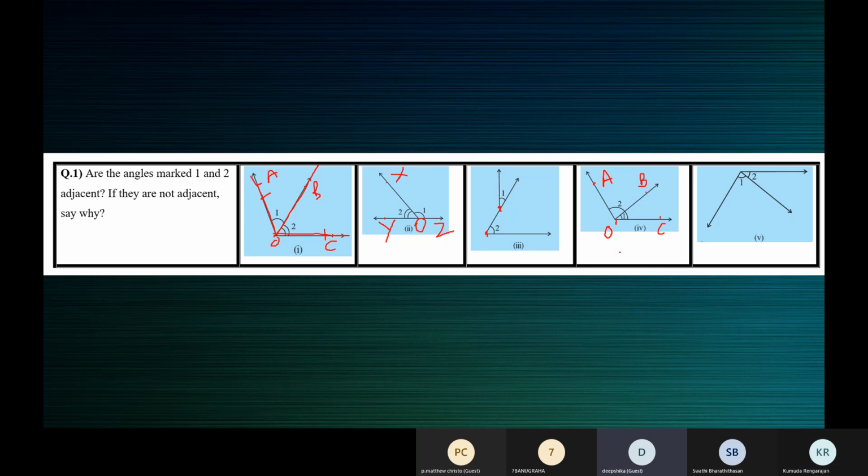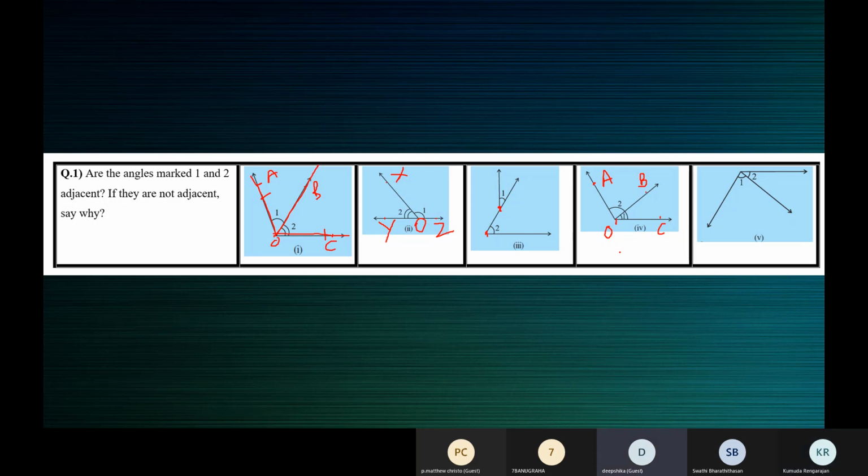Ma'am, OA and OB. No, angle 2. Who can tell me the arms of angle 2? Ma'am, OA and OC. OA and OC. Which are the arms of angle 1?